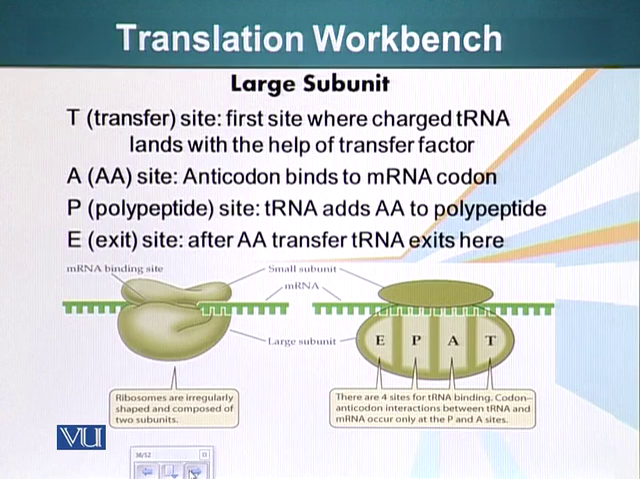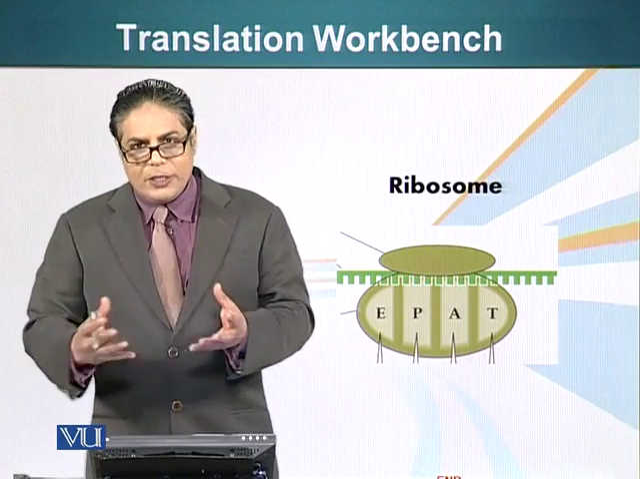The T site, the transfer site, is the first site where the charged tRNA lands with the help of a transfer factor. The amino acid site, or the A site, is where the anticodon binds to the messenger RNA codon. The P or polypeptide site is where the reaction takes place and the peptide bond is formed between 2 adjacent amino acids. The E site, or the exit site, is where a particular tRNA leaves after it has donated its amino acid. So we have looked at the structure of these organelles. Next we will see how they function.